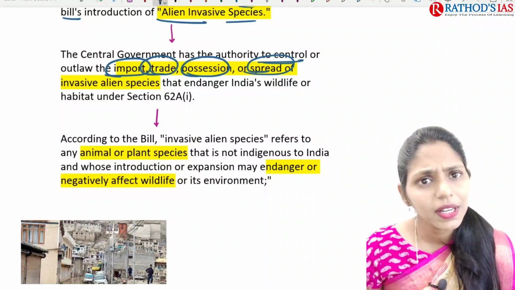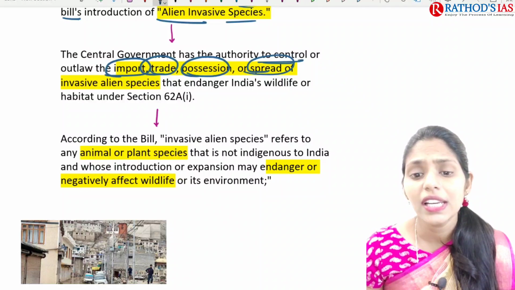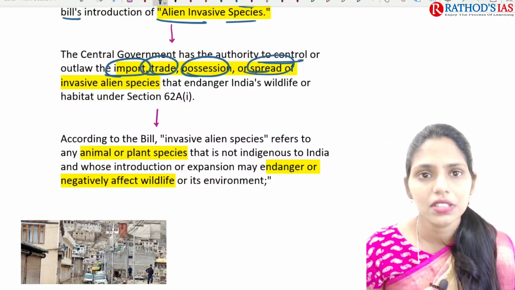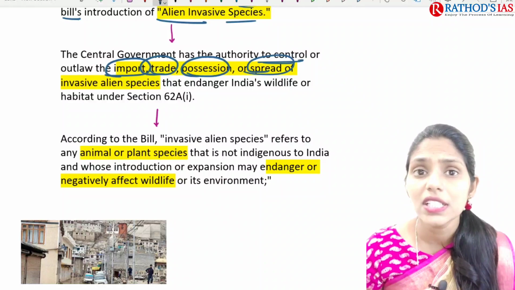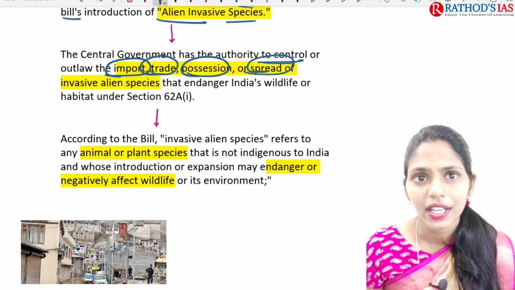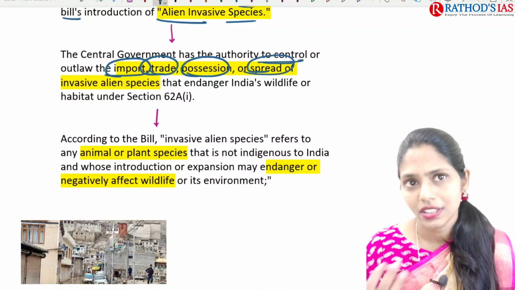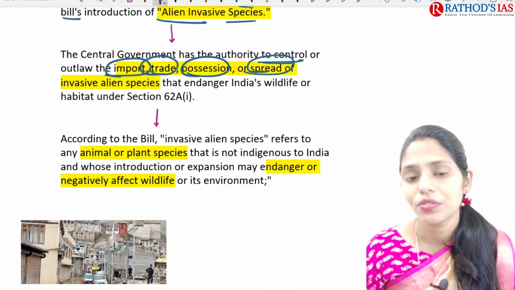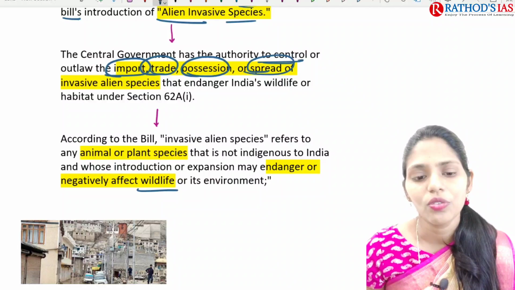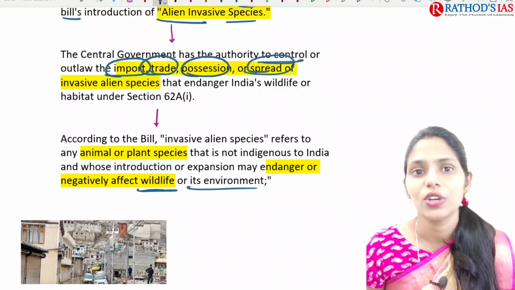This bill says that invasive alien species refers to either animal or plant species not indigenously present in India, but which we are introducing or expanding the habitat of, and it will have a negative impact on wildlife or its environment and ecology.